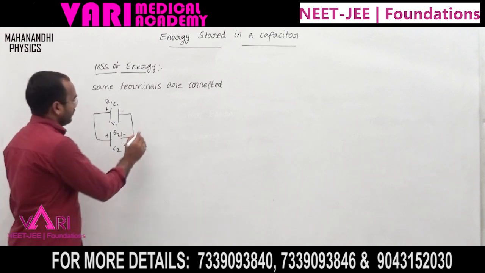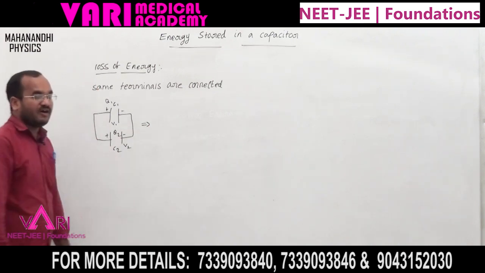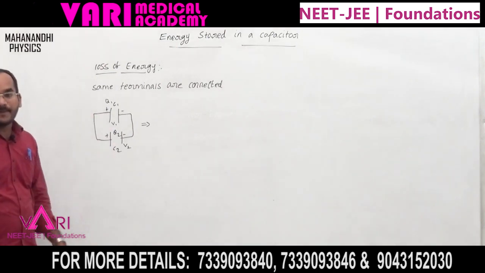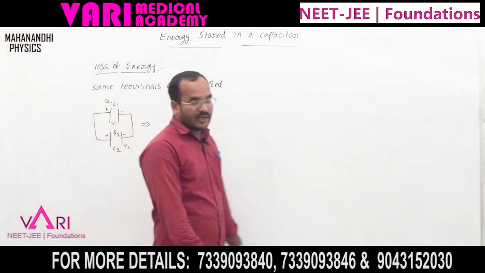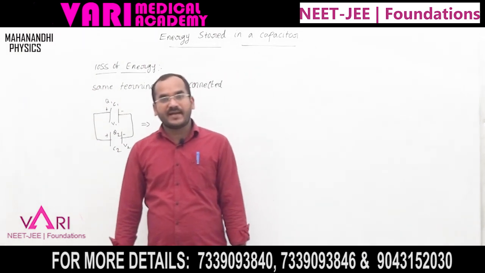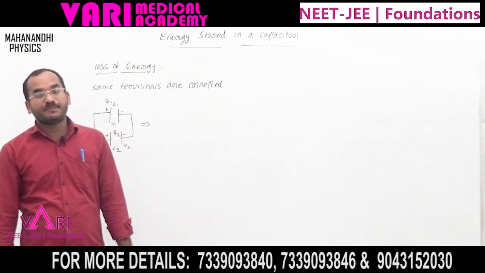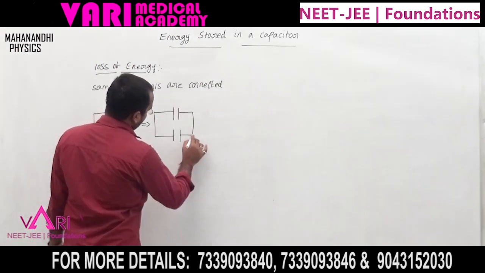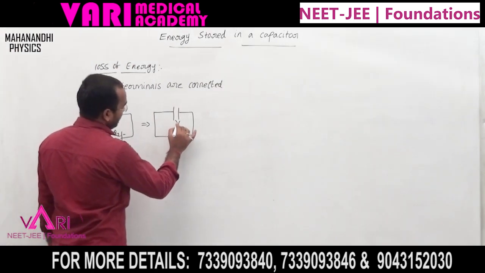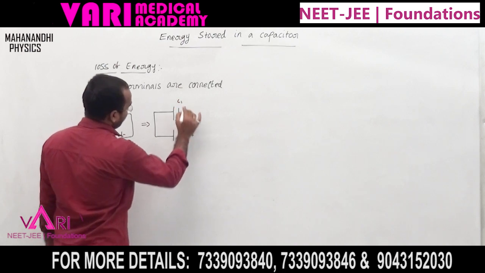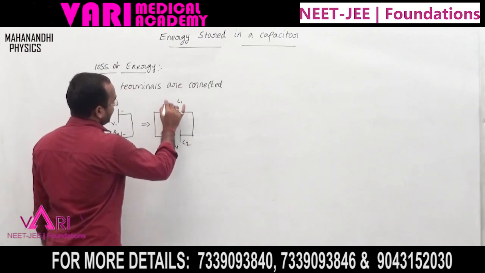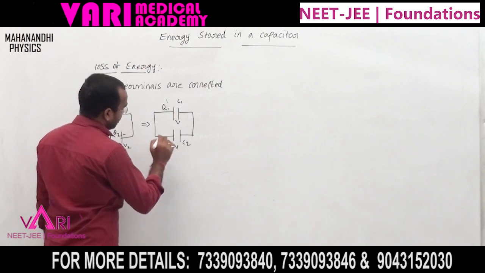After they are connected, the two capacitors are in parallel. When capacitors are connected in parallel, the potentials are the same, so the common potential is V, with capacitances C1 and C2 and charges Q1 dash and Q2 dash.